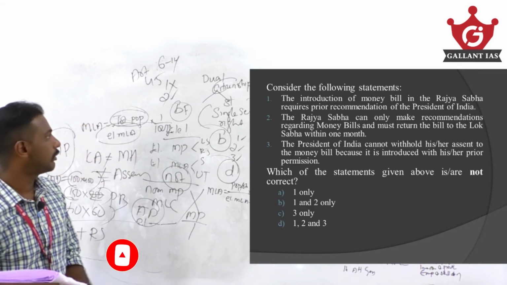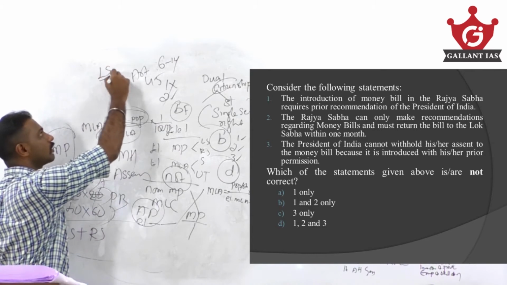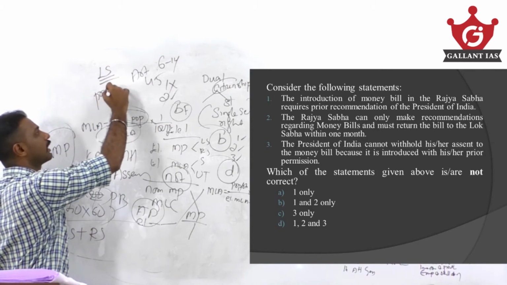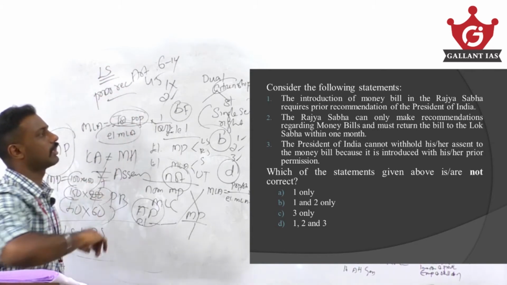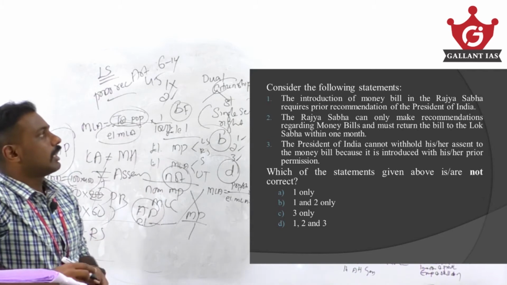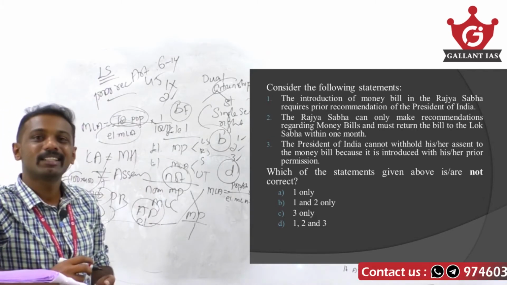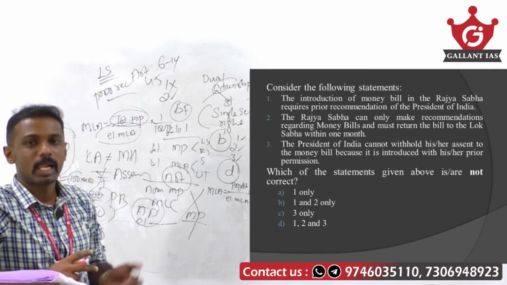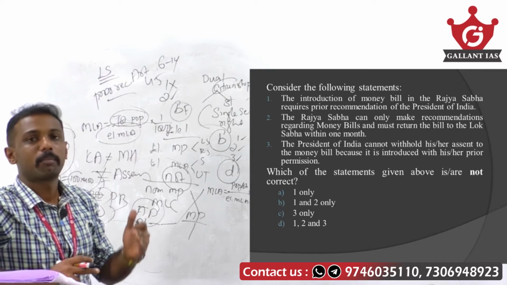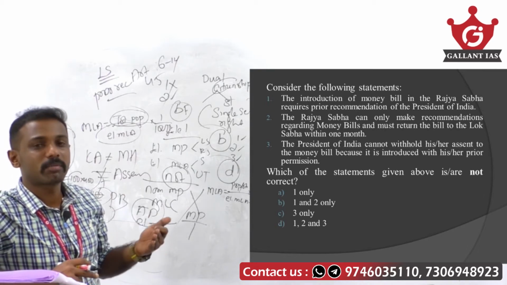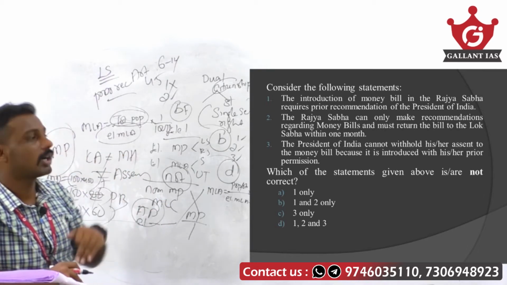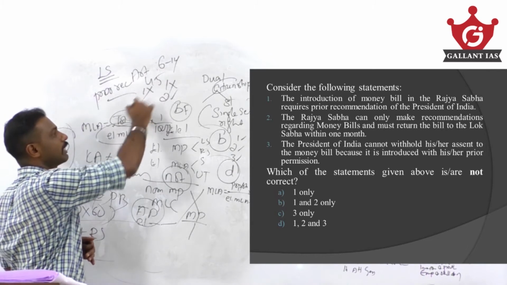So what was statement number 1? A money bill can be introduced only in the Lok Sabha with prior recommendation. It says that introduction of a money bill in the Rajya Sabha requires prior recommendation. Prior recommendation is necessary, but it cannot be introduced in the Rajya Sabha, only in the Lok Sabha. So 1 is a wrong statement.